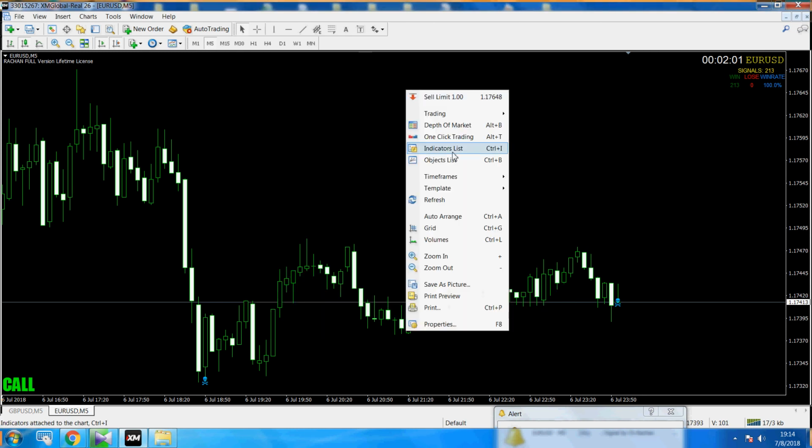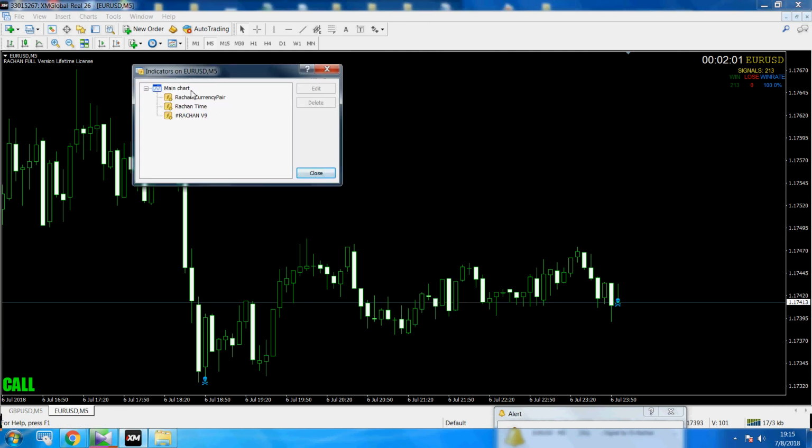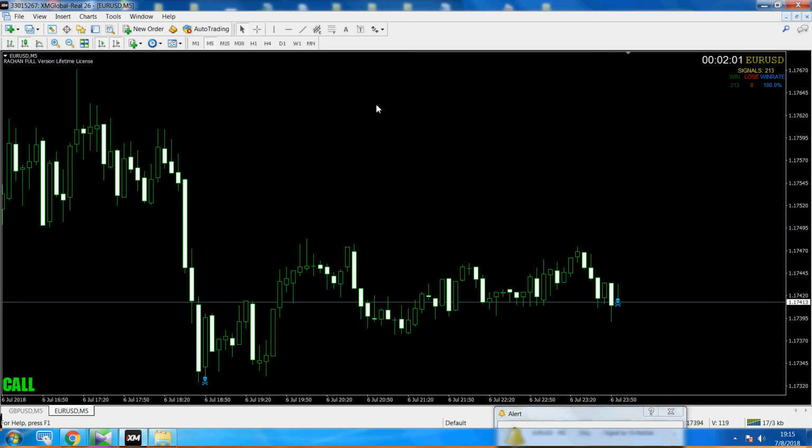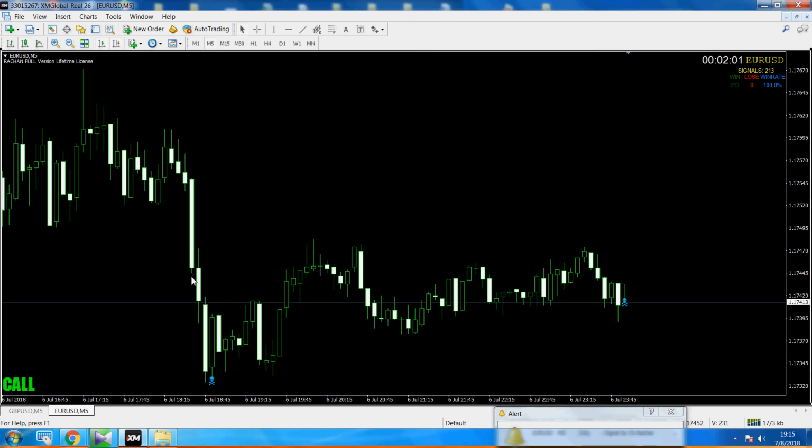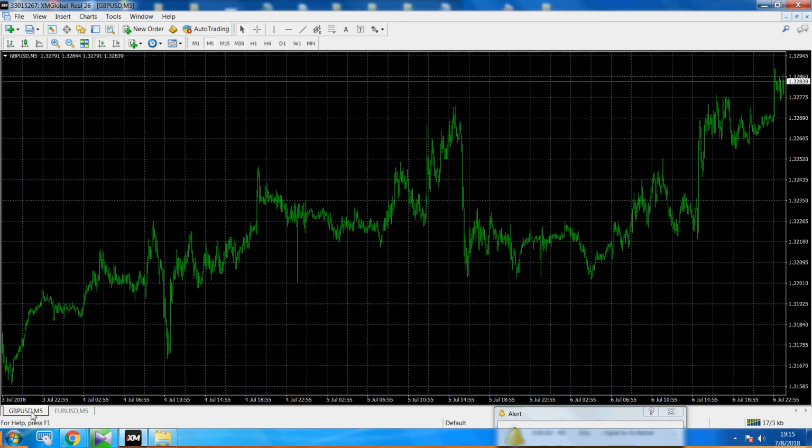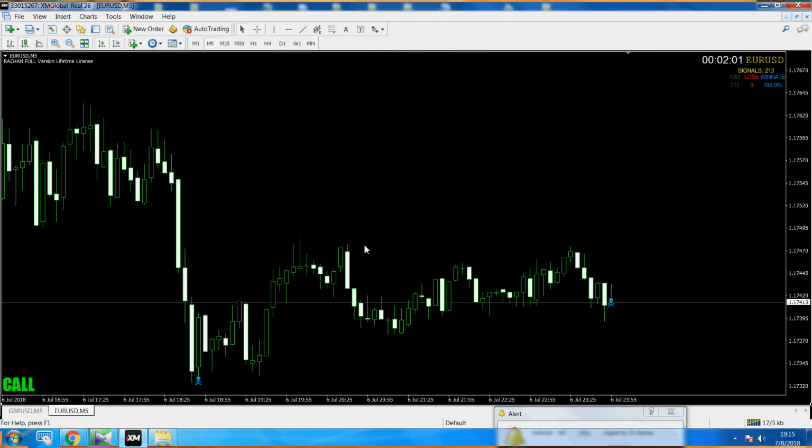So finished, and you can right click again and click properties. Right click again and click the indicator list here. You can see you record only 3 indicators here, correct? And I want to use this template on another currency pair here. How to do it?